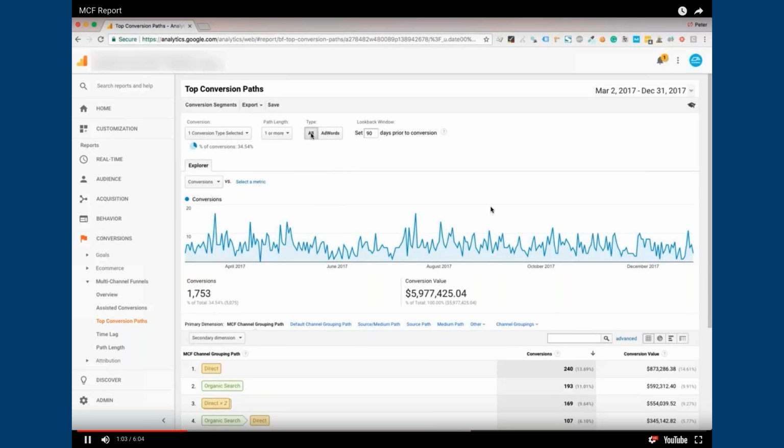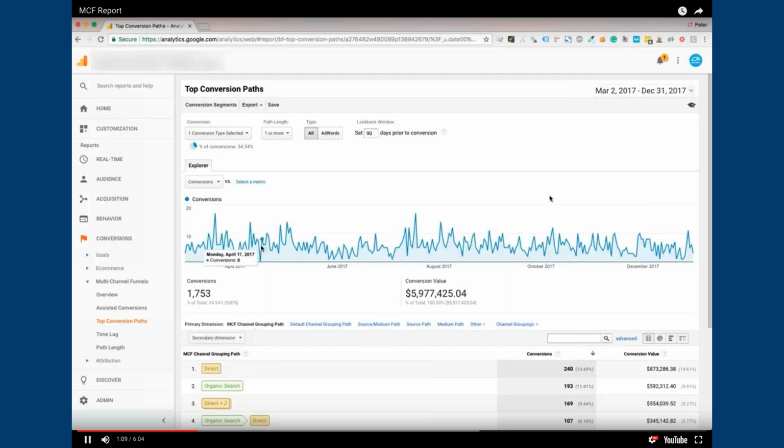Our conversion type, we're looking at all rather than just AdWords. And this look back window is really interesting. This shows how long people have been in the funnel, up to 90 days prior to conversion. So they started a conversion 3 months ago and converted today. 90 days is the longest look back that Google affords us. But yes, people are in their booking funnel for up to 90 days and beyond.